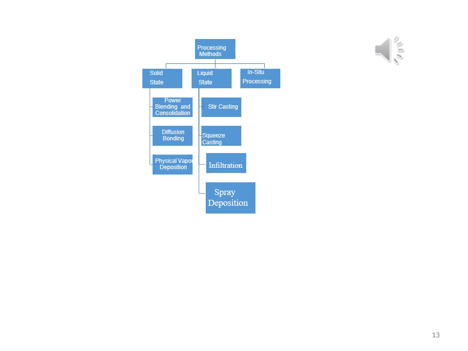In this method, the matrix and reinforcing phase are taken in the form of solid. That's why this method is called solid state processing. When we spread the matrix phase and then place the reinforcing phase between the layers of the matrix phase, after that we apply some pressure and temperature. As a result, the matrix melts and diffuses into the reinforcement material.